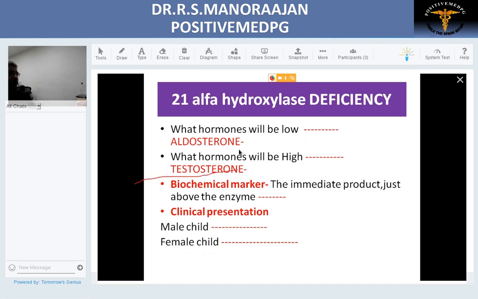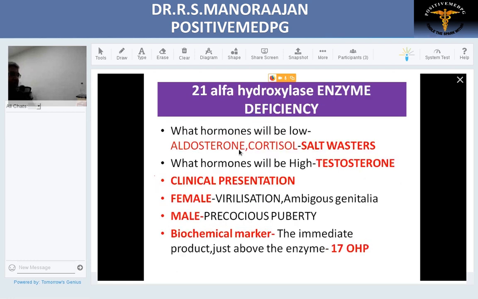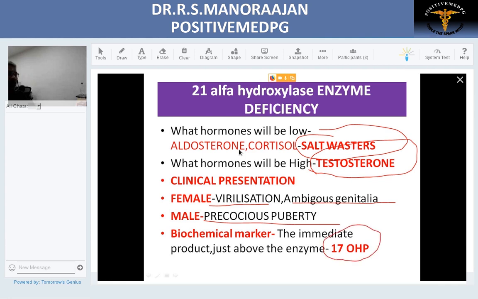What is the biochemical product we saw which will be there? The immediate precursor product, as we discussed, is 17-OHP. To summarize CAH: hormones low, aldosterone, so salt wasters. Hormones high, testosterone, so virilizers. Clinical presentation: female, ambiguous genitalia; male, precocious puberty. The biochemical marker is 17-OHP. This is your 21-alpha hydroxylase deficiency.